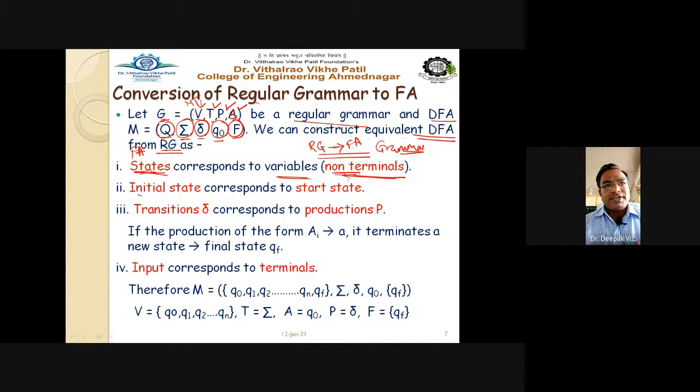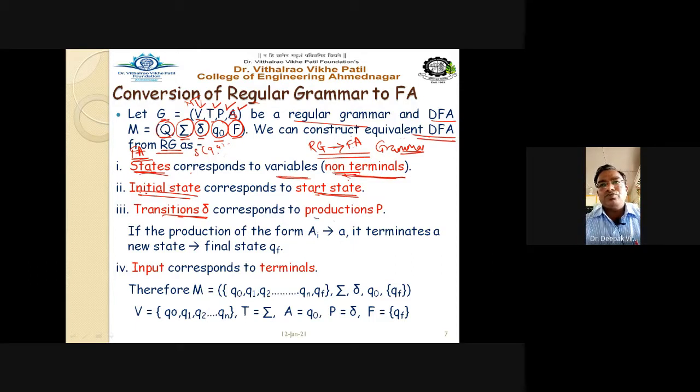Now, the initial state in the finite automata corresponds to the start symbol in the grammar. Now, for the transitions delta in the finite automata, we are writing the rules like this: any state, suppose Q on input a, and we are writing the rules for the automata.